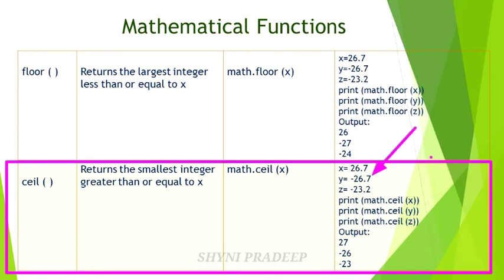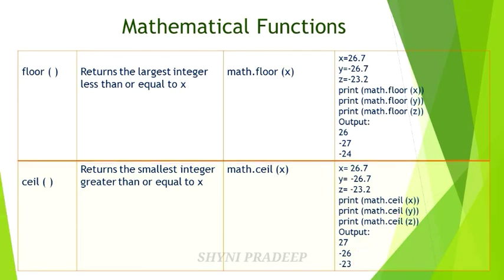And the next, y is equal to minus 26.7. Nearest integer values are what? Minus 26 and minus 27. In these numbers, which one is greater? Minus 26. So it will be printed on the output screen. And the next is z equal to minus 23.2. So nearest integer values are what? Minus 23 and minus 24. So which one is greater? Minus 23. So it will be printed on the output screen.